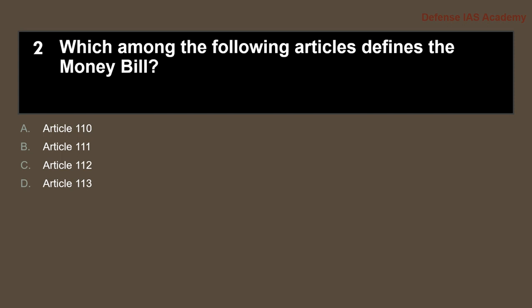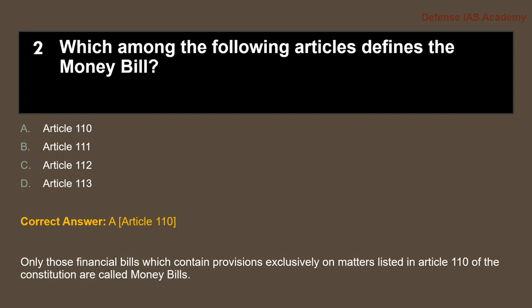Which among the following articles defines the money bill? The correct answer is Article 110, that is option A. Only those financial bills which contain provisions exclusively on matters listed in Article 110 of the Constitution are called money bills.